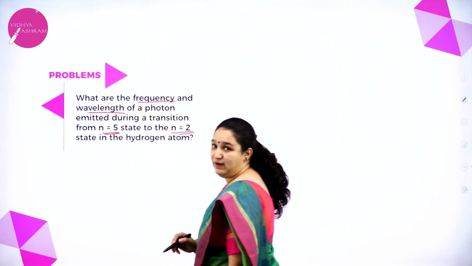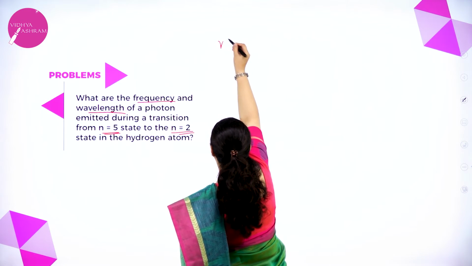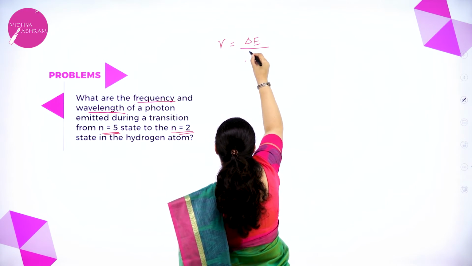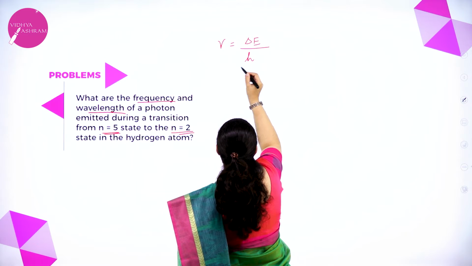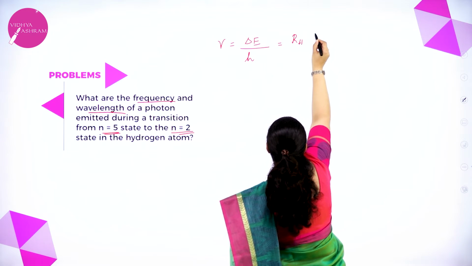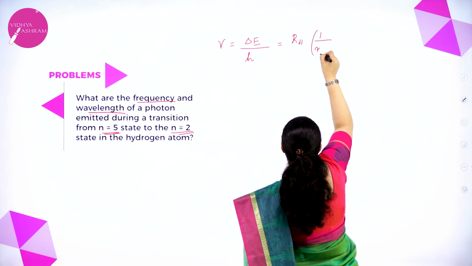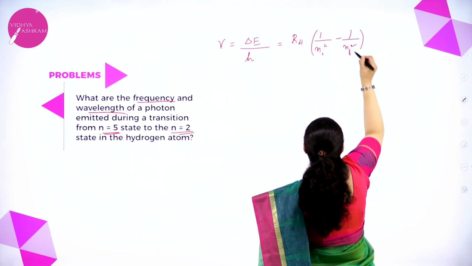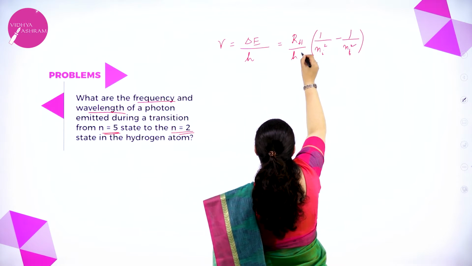Frequency and wavelength. So frequency is equal to delta E by h. Now what is delta E? That is RH (1 by Ni square minus 1 by Nf square) by h.